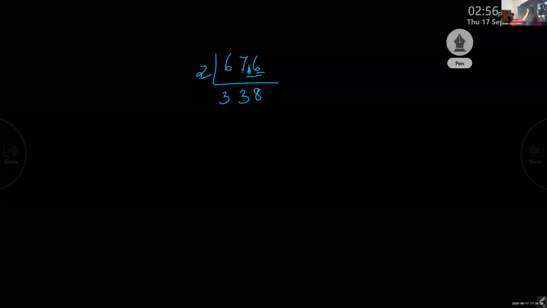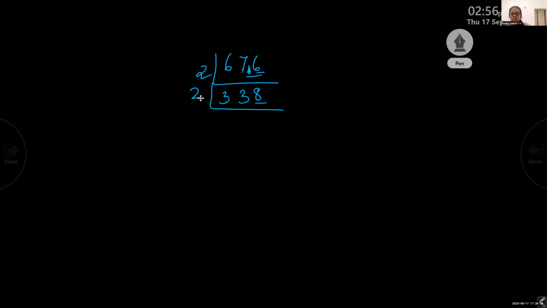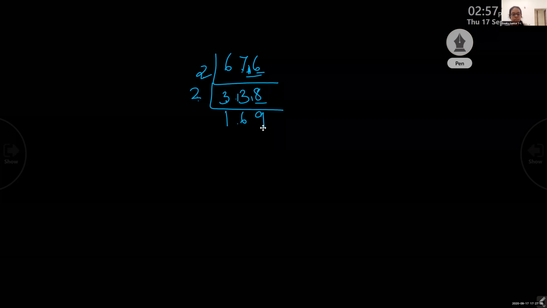2, how many times in 16? 8 times. 338 we got. Again, check the units place. It is divisible by 2. So again divide by 2. 2 ones are 2. Balance 1 we will write here, making 12. Out of 13, 12 is gone. 2 6s are 12. Balance 1. That we wrote here. So 2, how many times in 18? 9 times. Now we have 169.